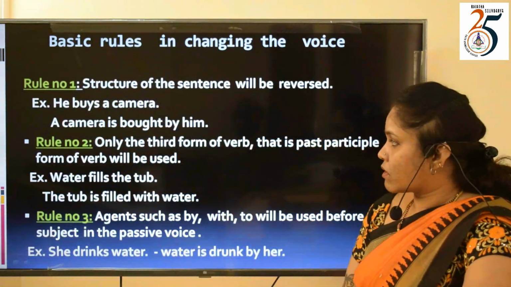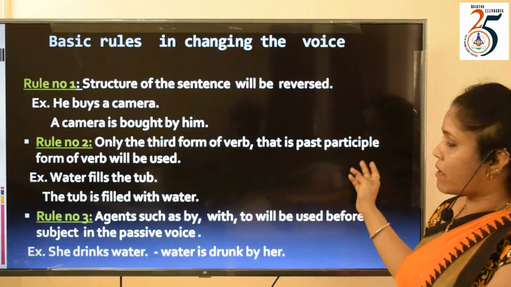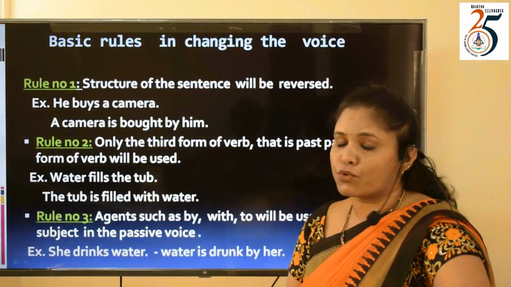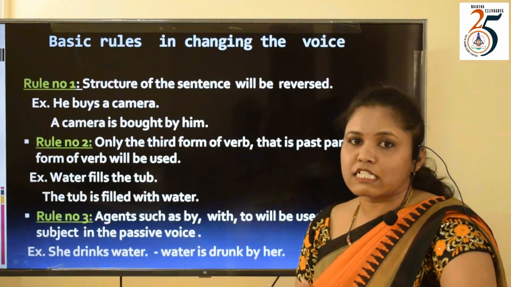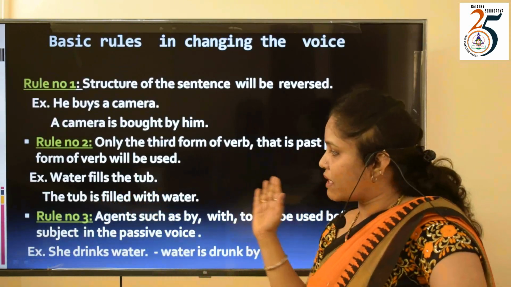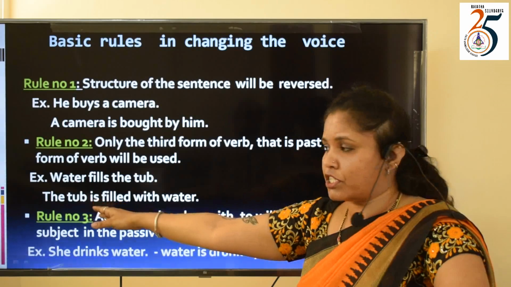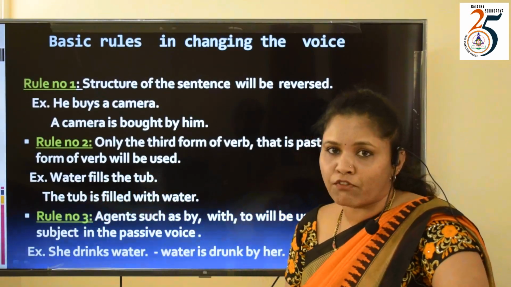Rule number two. Only the third form of the verb, that is the past participle form, will be used. As I have told you, water fills the tub. Fills is in simple present. Now the object, tub, will be in the first position. The tub is, fill is the main verb.